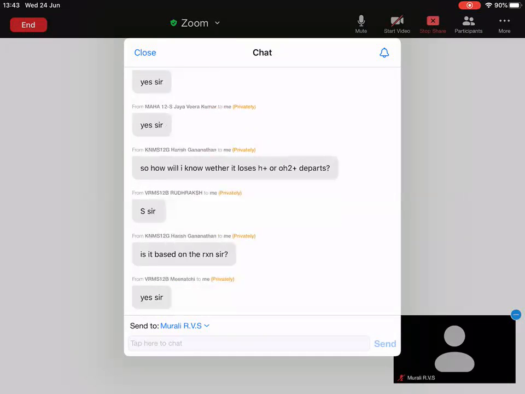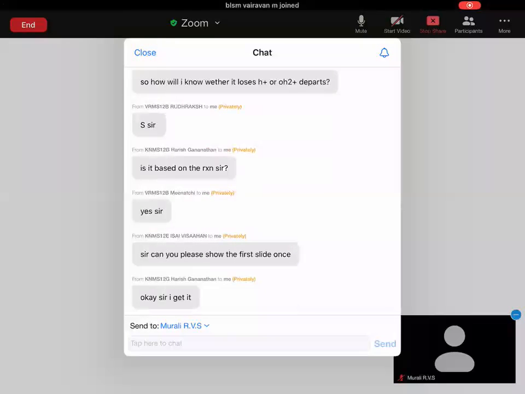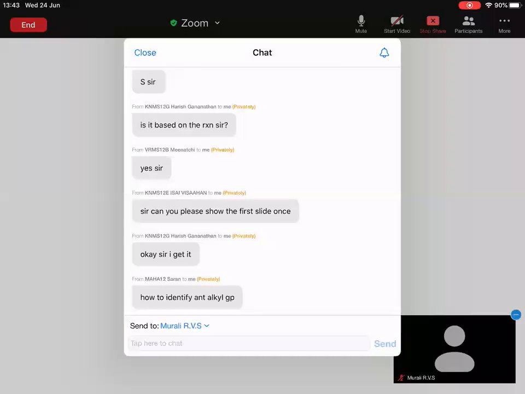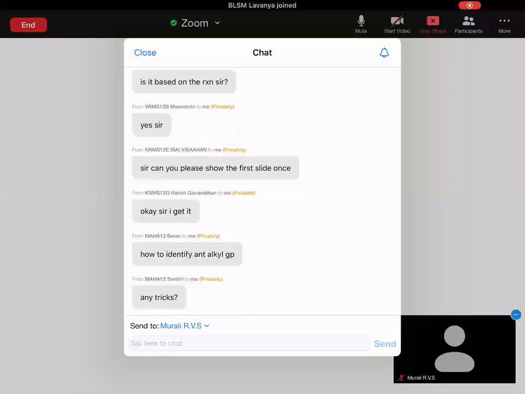We have to move in the forward direction. How to identify anti-alkyl? Just now I told you, it is the group exactly opposite to nitrogen. That is anti-alkyl. Please respond everyone. Is it clear?